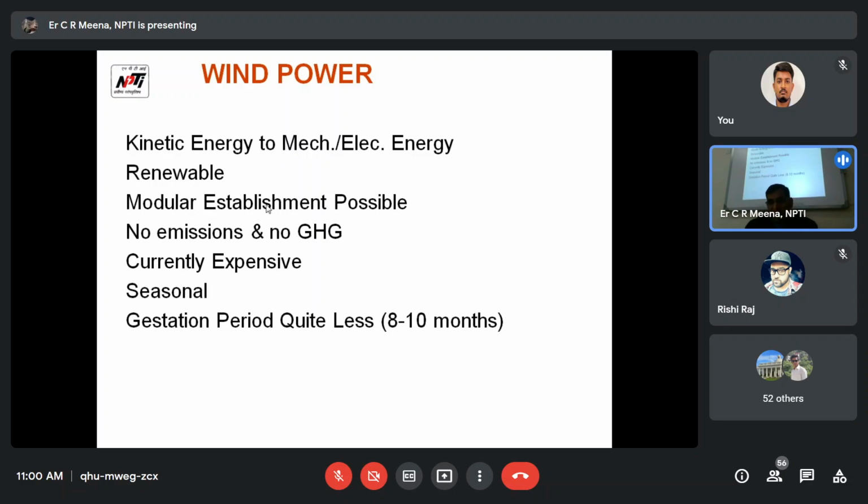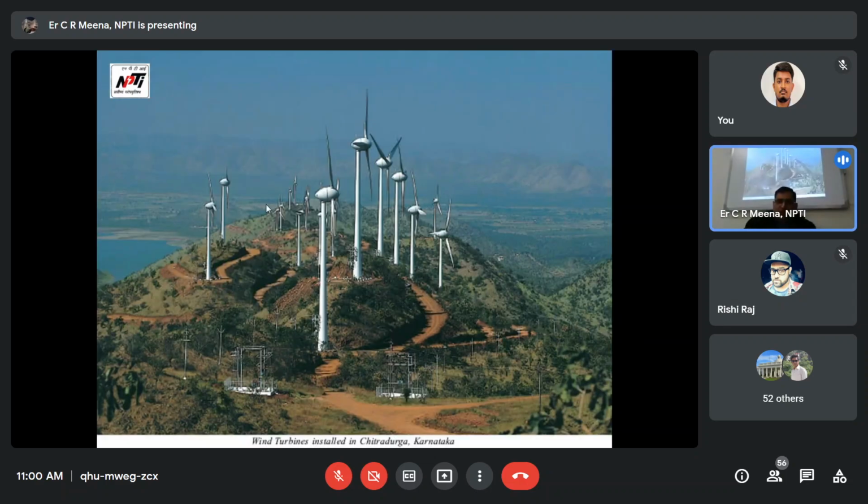Because this is a drawback: if wind is available, then power will be available. If wind is not available, then we can't generate. This is the demerit, the most important demerit. These are pictures of windmills. This picture is from Karnataka. Wind turbines installed together, we can say this is a wind farm.